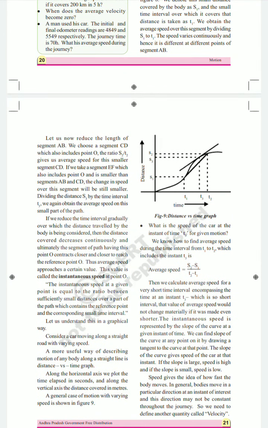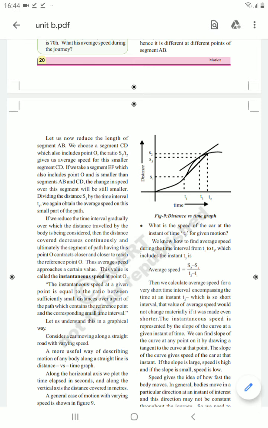You can observe in figure number 9 a time versus distance graph. Time is always shown on the x-axis and distance on the y-axis. Along the horizontal axis we plot the time elapsed in seconds, and along the vertical axis the distance covered in meters.